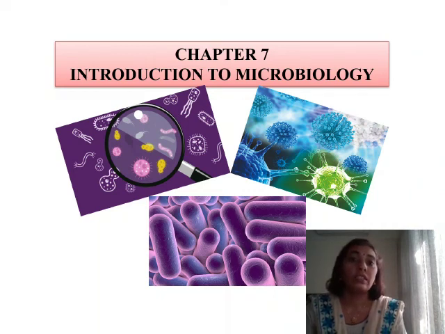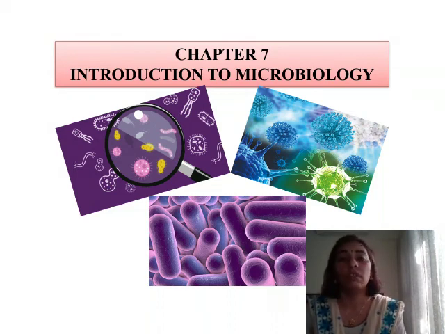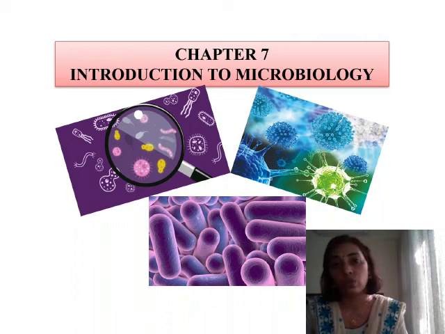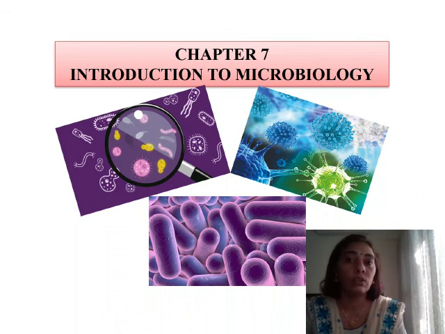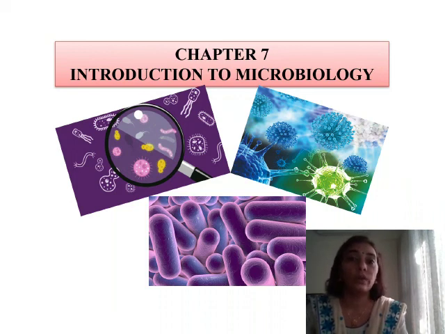Lastly, Sir Edward Jenner, who was an Englishman, was the one who gave us the vaccine against smallpox. So this is in general some information about microbiology, and it's not that these microbes cause only diseases, but they are very, very useful to us also. So in this chapter, we are going to study the various ways in which these microbes are useful to us. So let us start with the lesson.